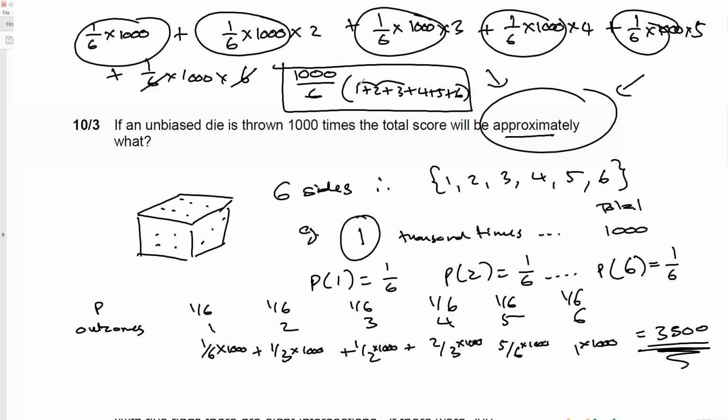So it's going to be 3, 6, 10, 15, 21. So it'll be 1,000 times 21 over 6, which is 3,500.